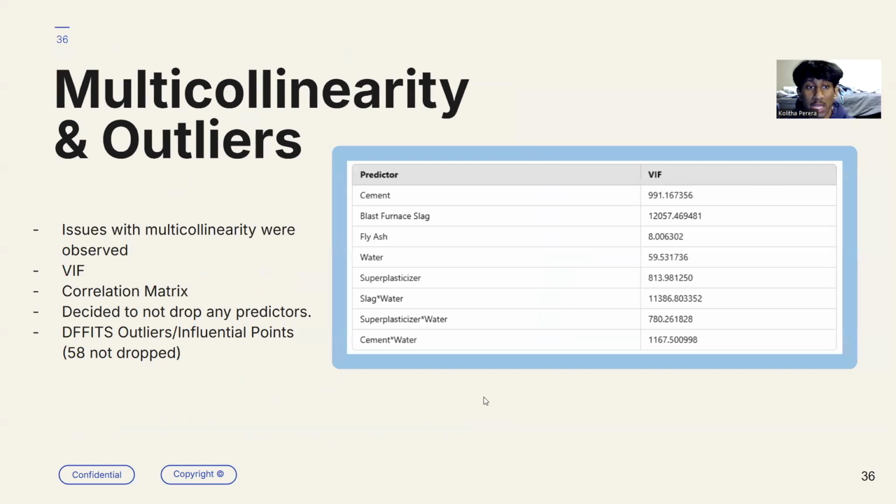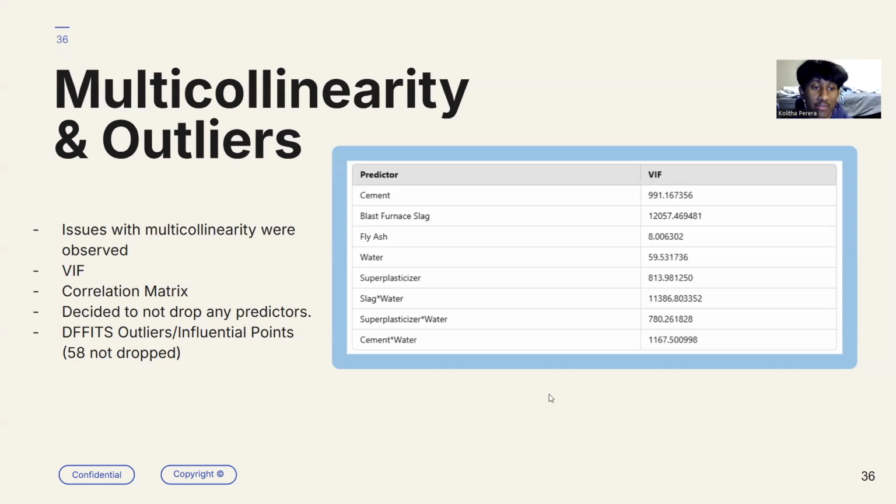When it comes to multicollinearity and outliers, we were expecting issues with our interaction terms, and that is what we observed. As you can see in the table, we observed extremely high VIF values for our interaction terms. Like we said earlier, during data exploration, these interaction terms were found to have high correlation with water content and the ingredient that the interaction term was made up with. However, we made the decision not to drop any of these predictors as we found them especially essential when it comes to answering the research question.